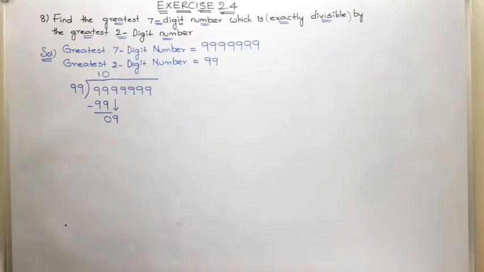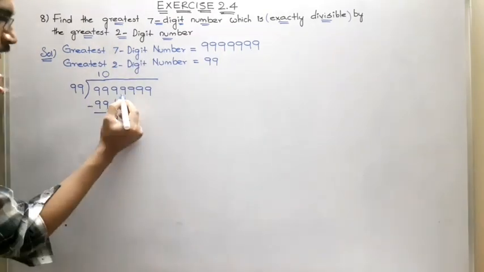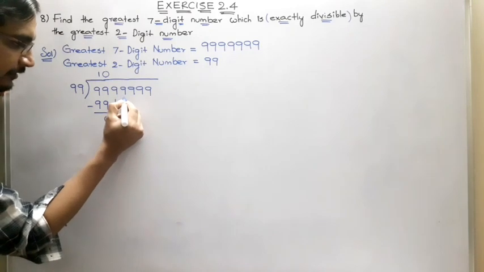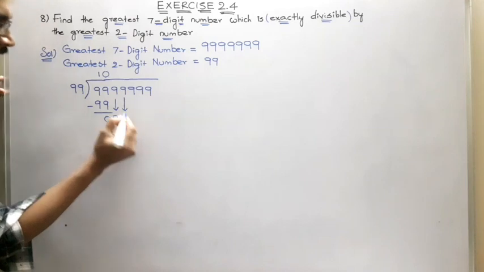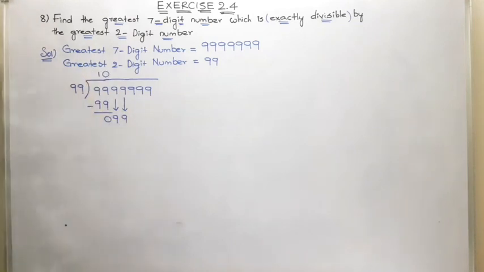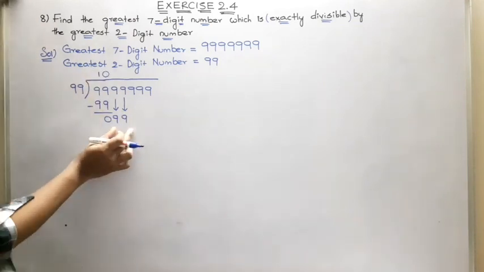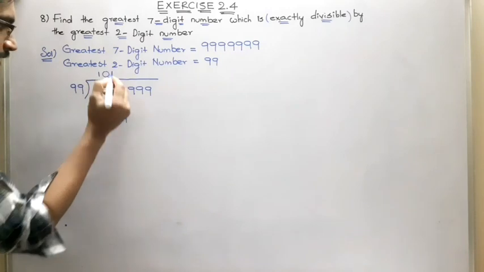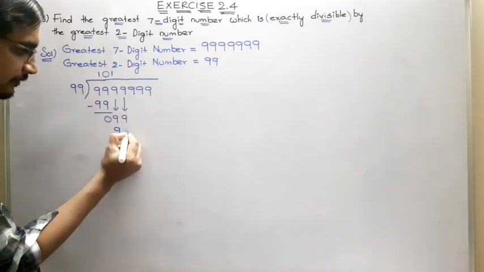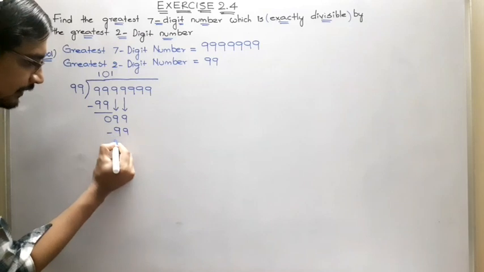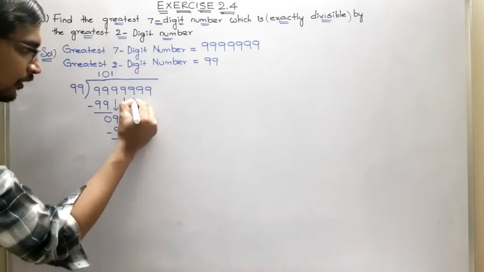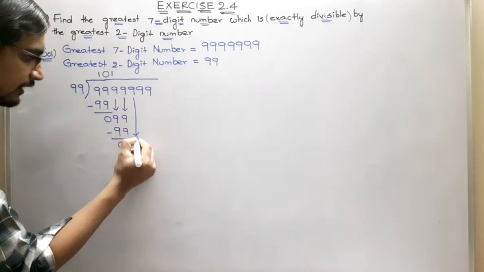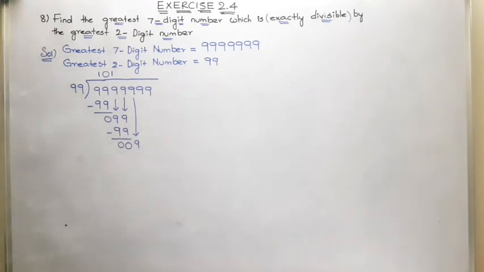In order to drop the next 9, the next digit of the dividend, I kept 0. Now we have 99. 99 ones are 99. So upon subtraction, we get 0 again. We get 9 from the dividend as the next digit.